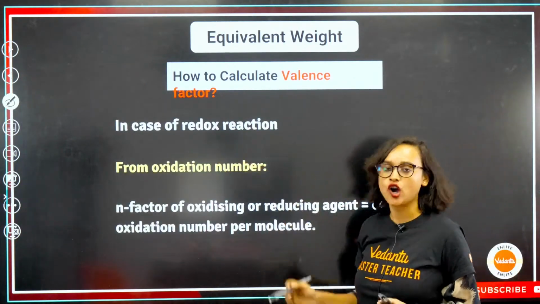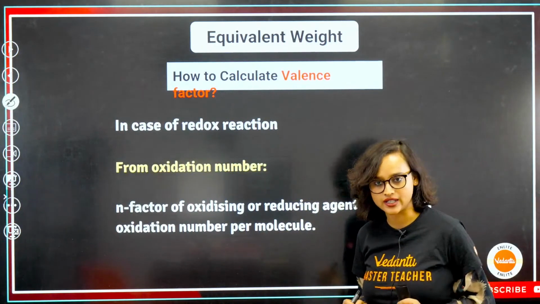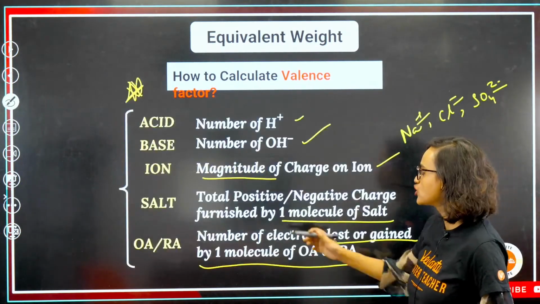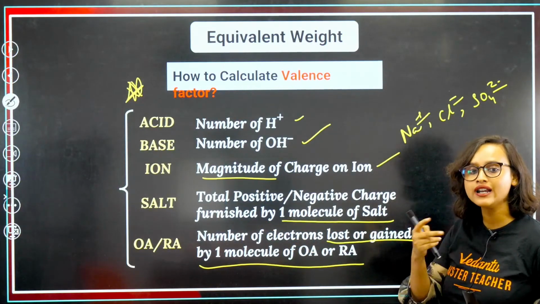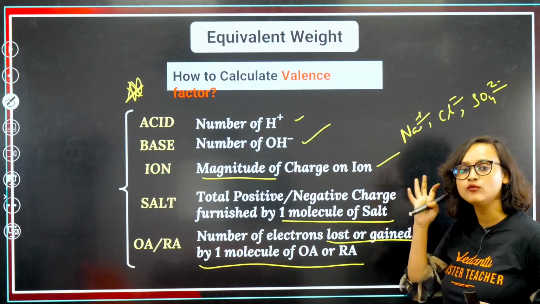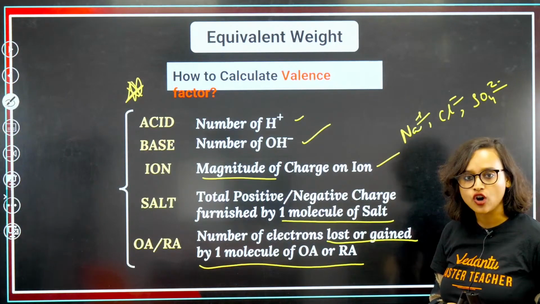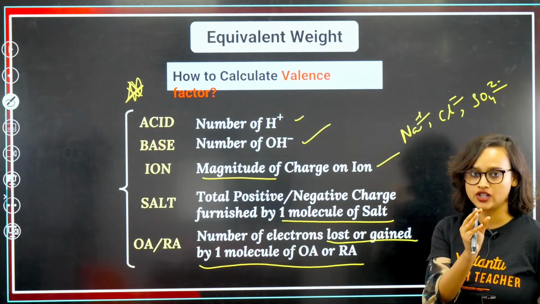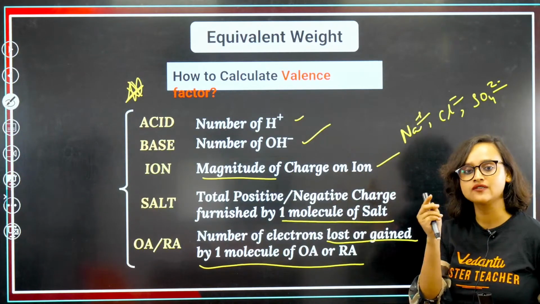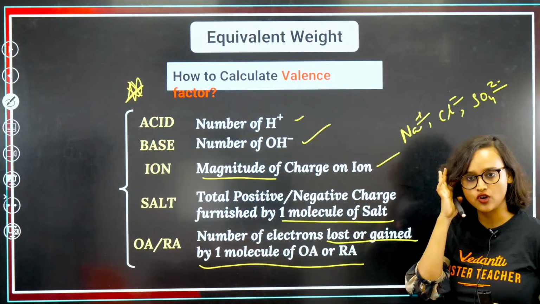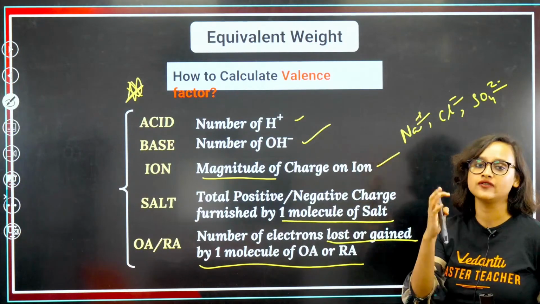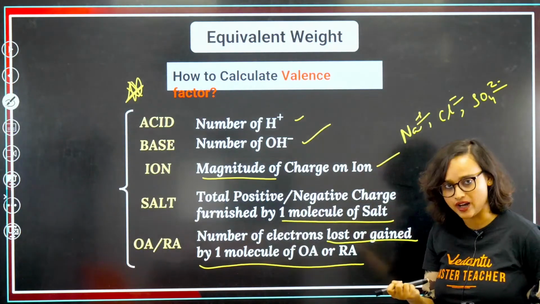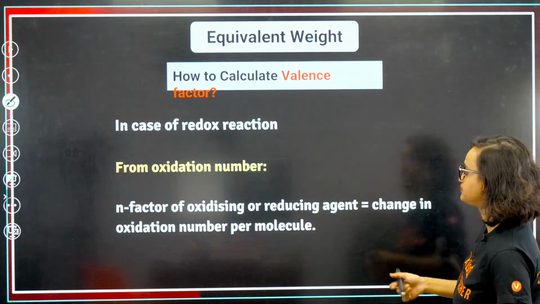So in case of a redox reaction, let's say you have a salt. From a salt, what is the total positive or negative charge that is furnished by one molecule of salt? If you take a salt, what is the total positive charge or the negative charge that you are getting out from one molecule of salt?